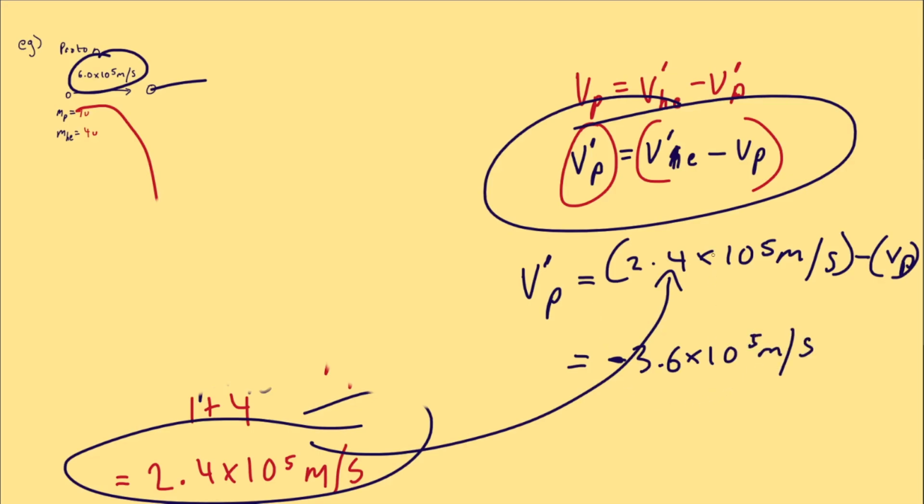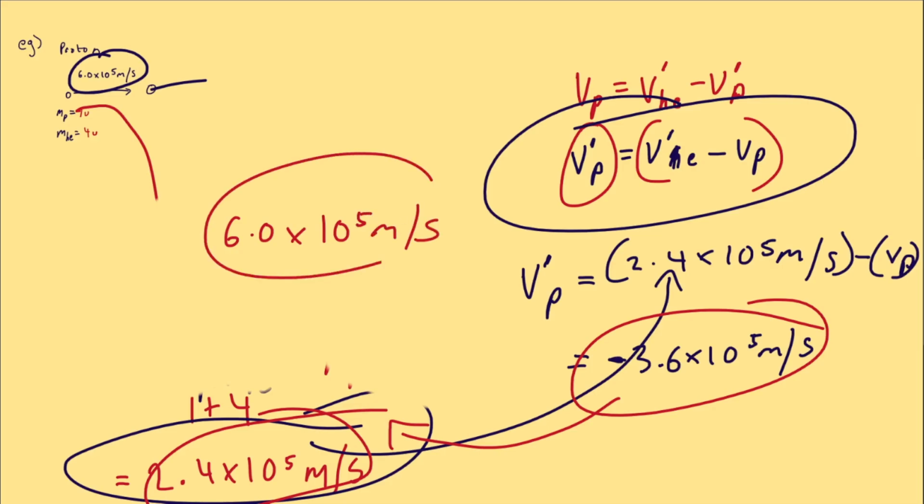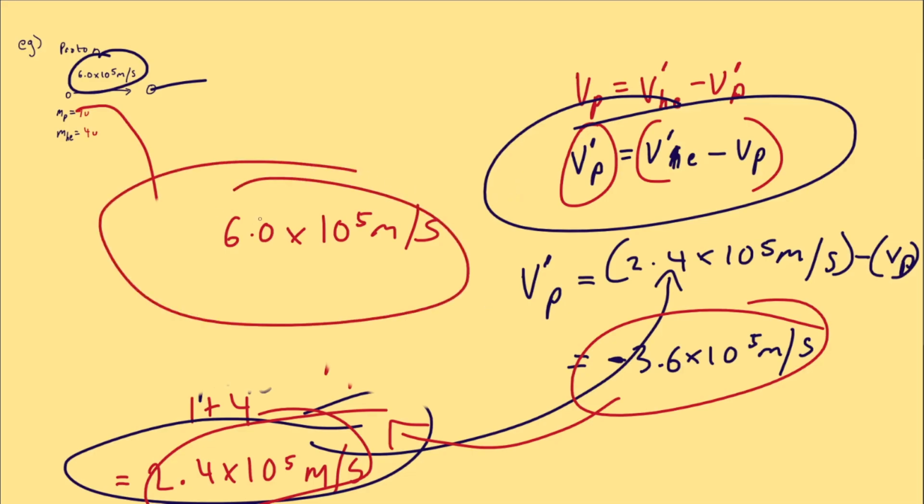If you noticed, when you put these two together, you get this: the initial velocity of the proton before the collision. So after the collision, there's the same total kinetic energy and momentum. However, it's just been split between these two particles. And because this is negative, that means the proton bounces backwards after the collision, while the helium nucleus gets pushed forward. That makes sense because this proton is quite light compared to the helium. The helium is 4 times heavier.